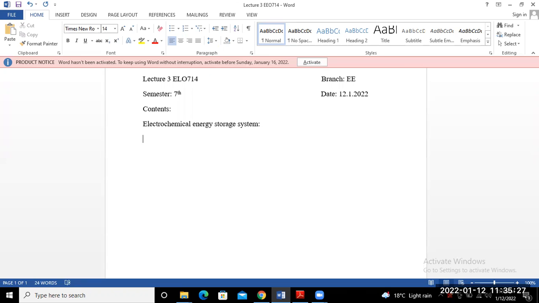In the electrochemical energy storage system, we discuss some points like the battery, primary and secondary battery. Next one is the lead acid battery.